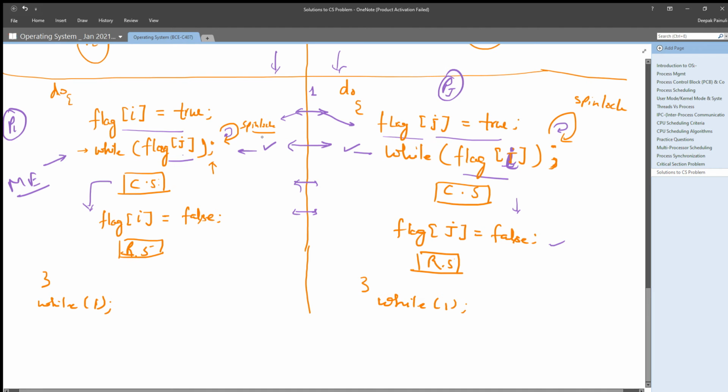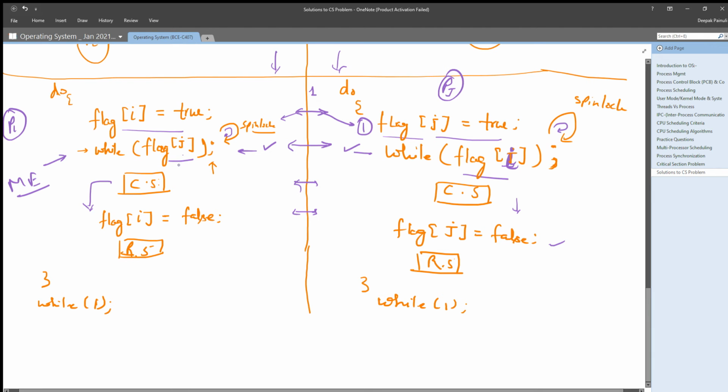There will be spin lock for both cases. Why? Because for Pi, flag j will be true, because Pj already set flag j true in the first statement. So it will get flag j as true, and definitely it will be spin locked.